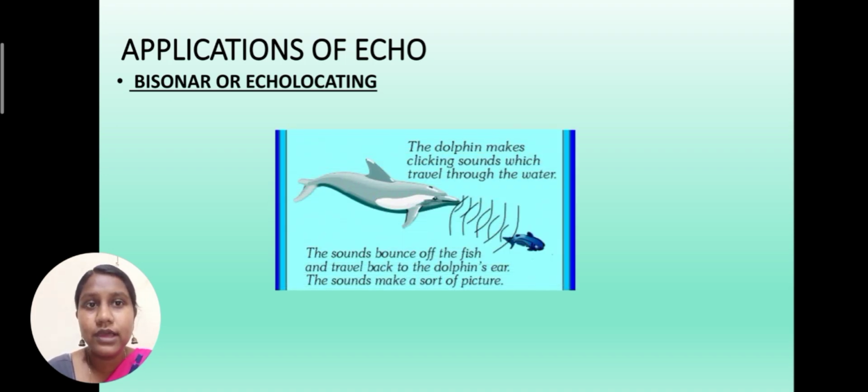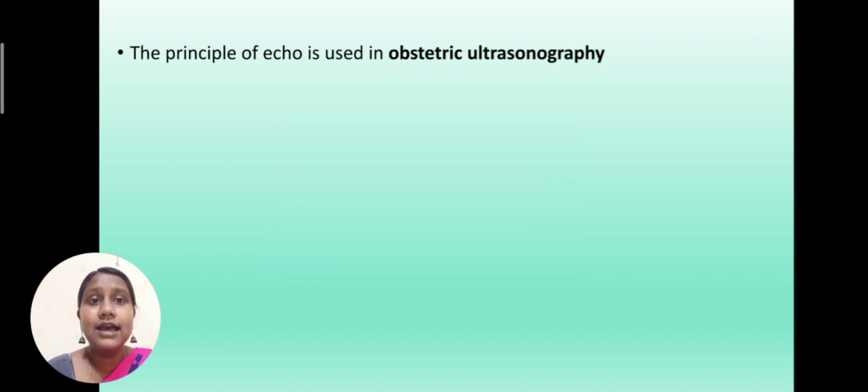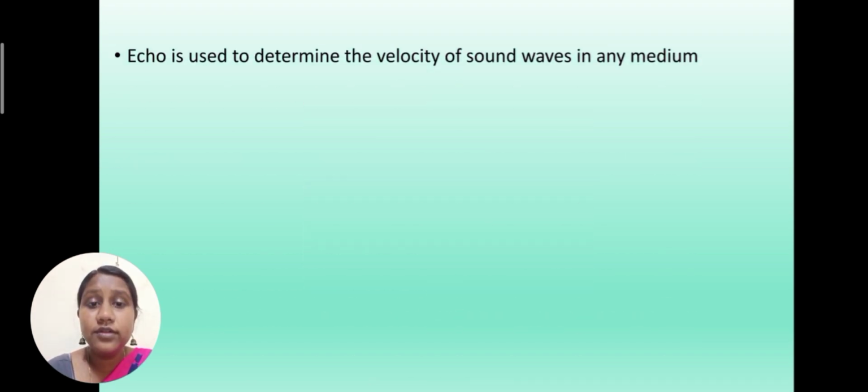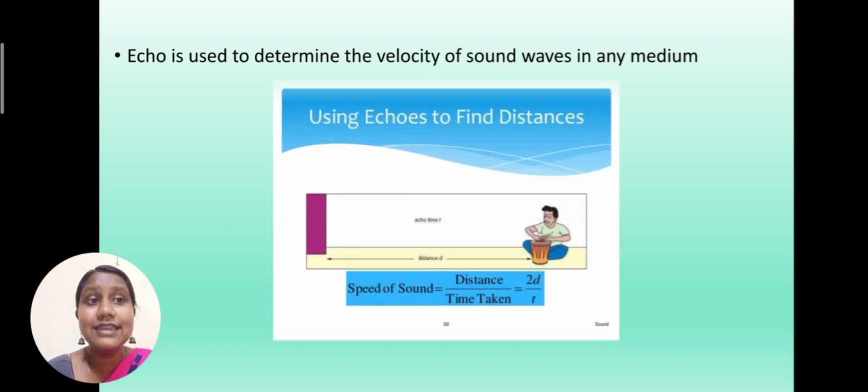We are going to see the applications of echo. There are an enormous number of applications. We'll see some of them. The first one is bisonar or echolocation, which is an application of echo. Then echo is the principle which is used in ultrasonography, and echo is also used to determine the velocity, that is the speed, of sound waves in any medium, that is air, liquid and solid.